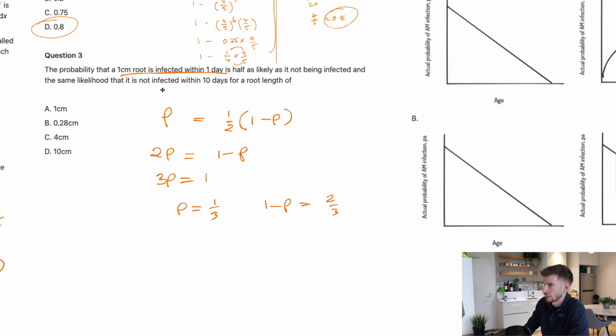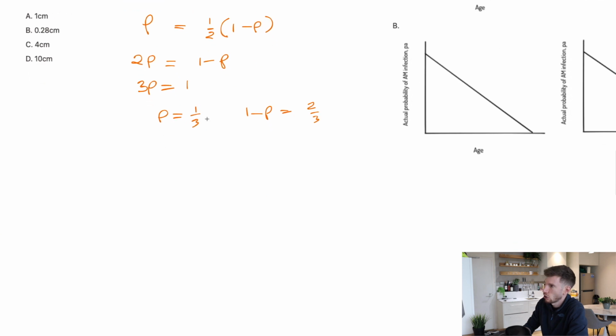The next thing it says is that P, again, which was this, is the same likelihood. It's like a double-pronged statement. It has the same likelihood that it is not infected within 10 days for a root length of. So not infected was not the whole equation for lowercase p, it was just 1 minus p to the power of dt times dx, like this.